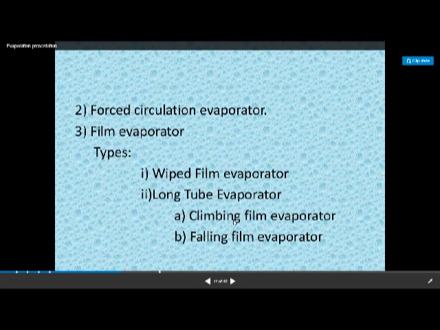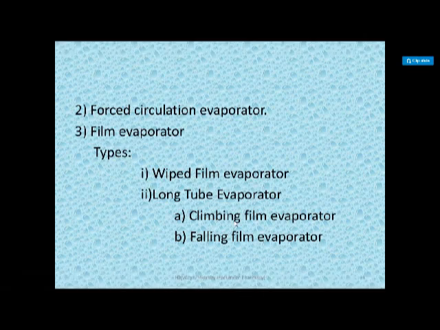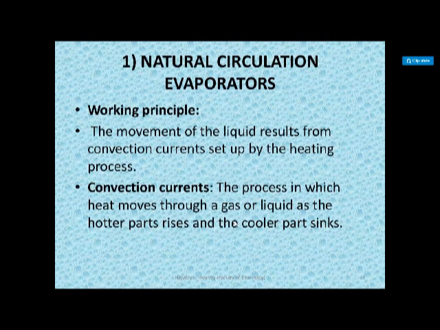Depending on the formation of the film, this classification is done: the climbing film evaporator and the falling film evaporator. Now first we will discuss the natural circulation evaporator. In case of natural circulation evaporators, the first evaporator is the pan, the evaporating pan.